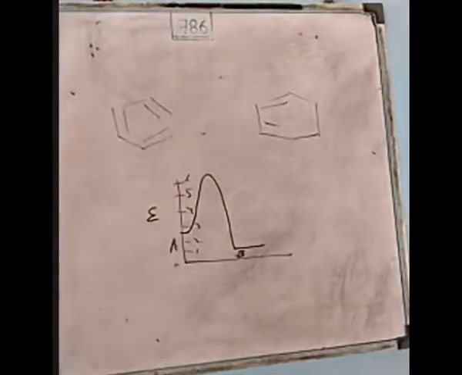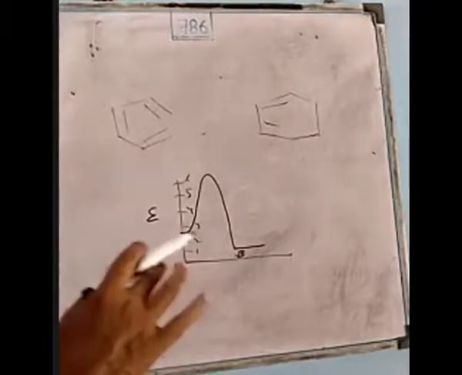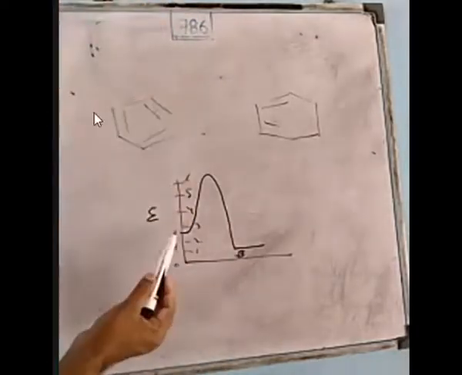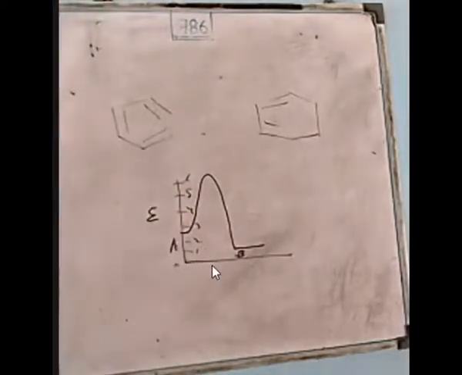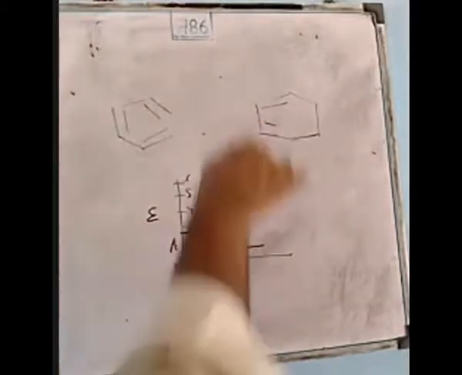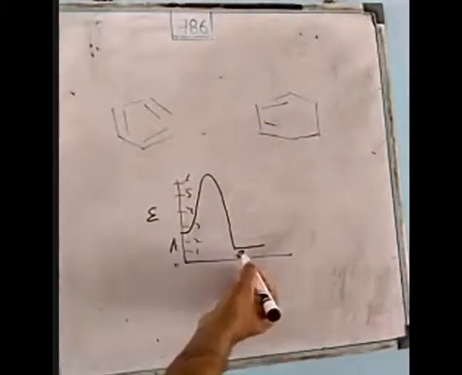Once the reaction starts, in which A is converted into B, the energy of the reaction mixture increases. When it reaches the peak, it falls down. Finally, we get the product.